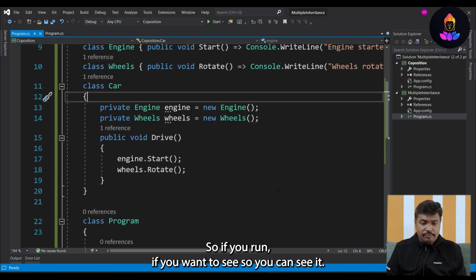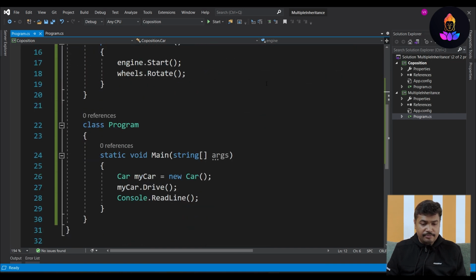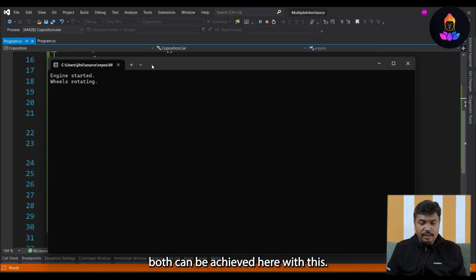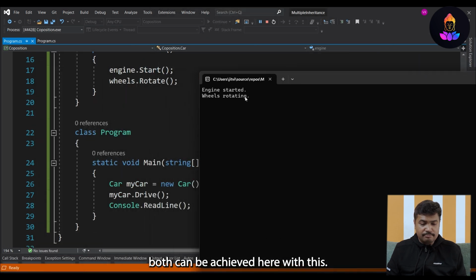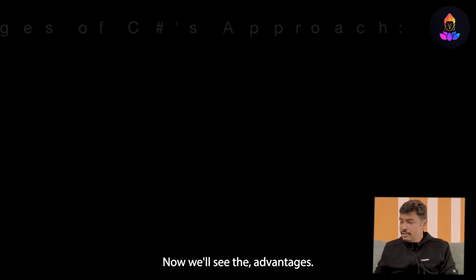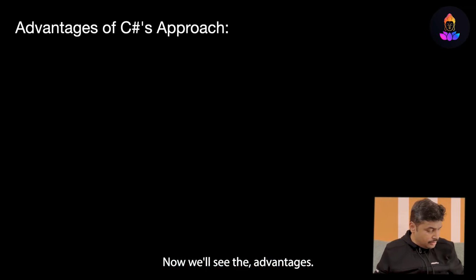If you run it, we can see it here: engine started and wheel rotating, both can be achieved with this. Hope you have understood this well. If anything is there, please write into the comment section. Thank you. Now we'll see the advantages.